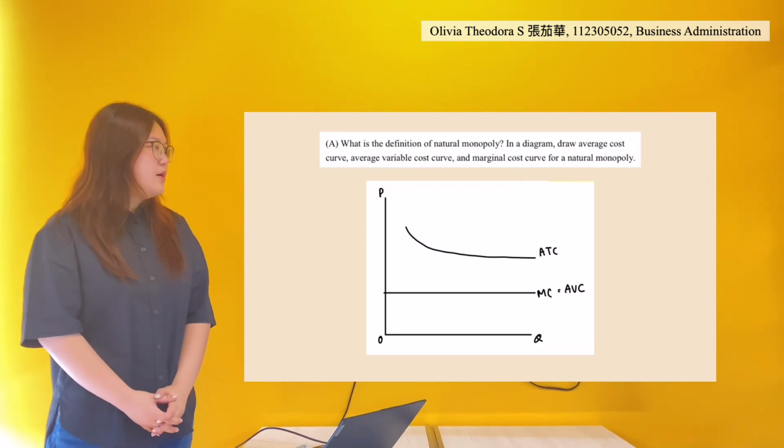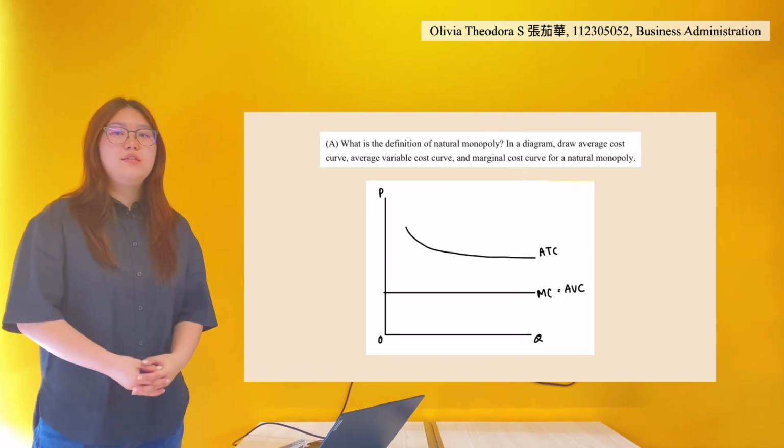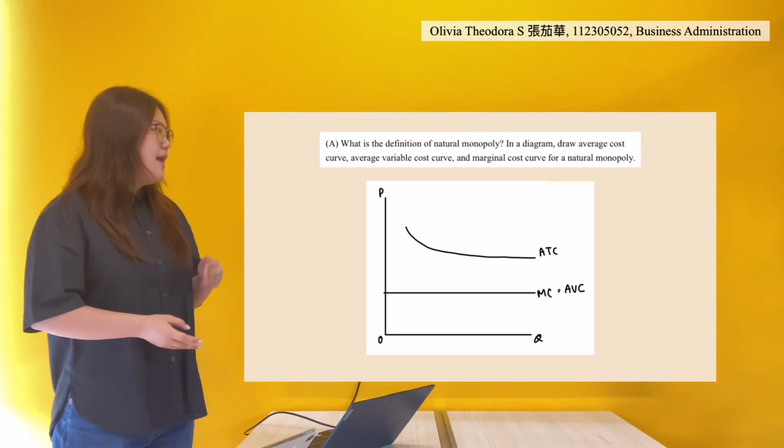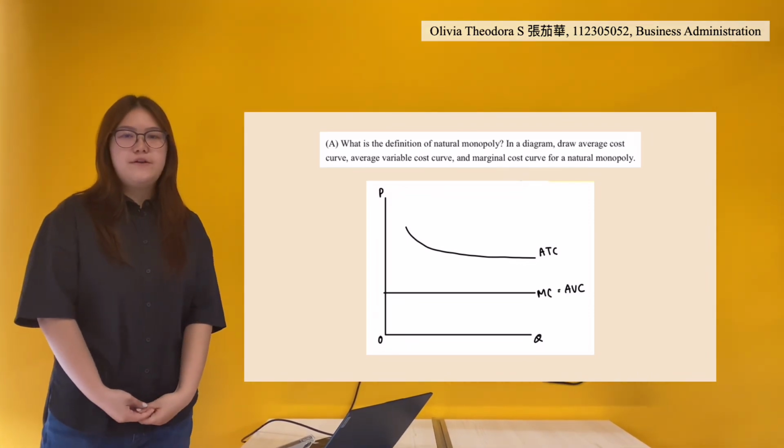And as for the marginal cost, it is a horizontal line because in a natural monopoly, it is assumed that the marginal cost is very, very small and hence makes a horizontal line. And this also works for the average variable cost.